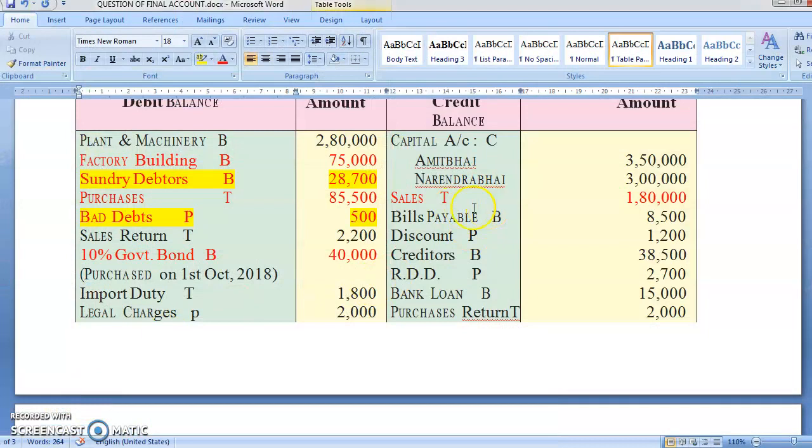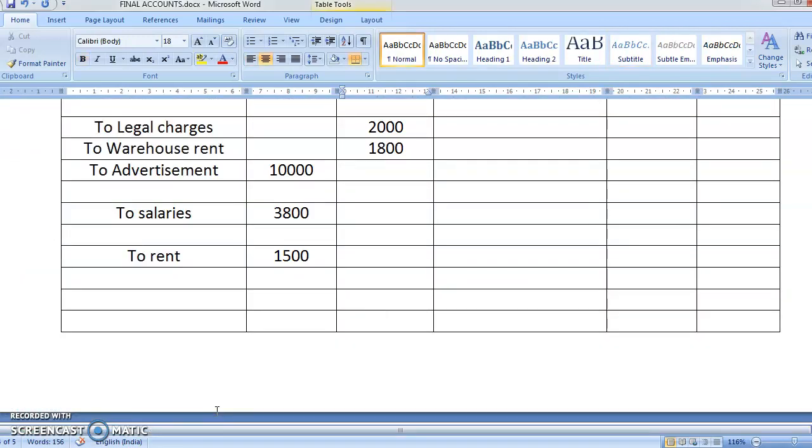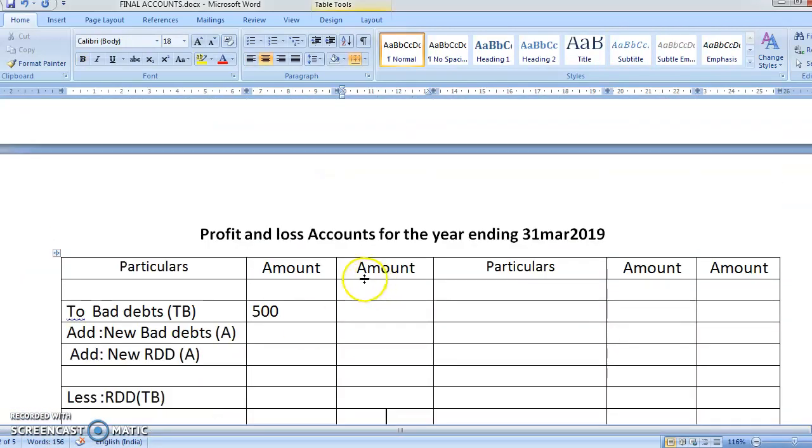Here we have done the sales entry. Discount is there and RDD is there. Discount will come in profit and loss, and RDD. Discount is 1,200 and RDD is 2,700. Okay, so you'll write here. Yes, discount will come on the credit side. You leave one line for discount.